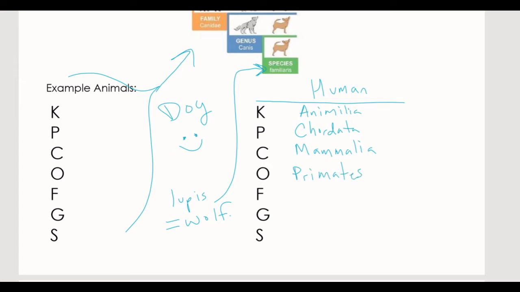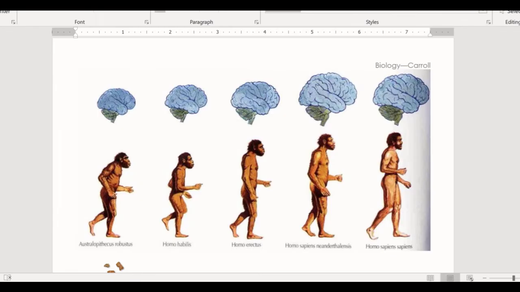We are in primates. Primates are classified as things that have nails or really big brains. Then we are considered hominids, which is like chimps, humans, orangutans, gorillas. And then our genus is Homo, and specifically our species is sapiens. So we are Homo sapiens. That is your genus and species. That is what you are classified as, an animal.